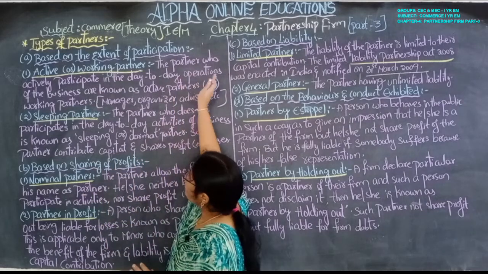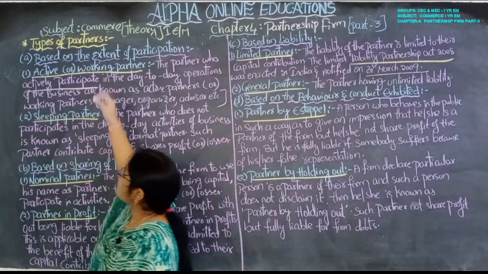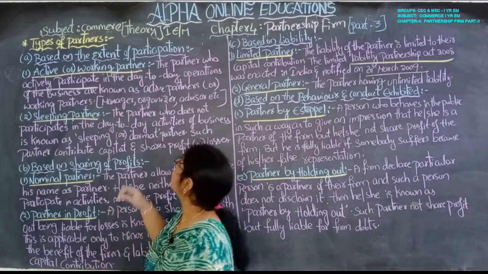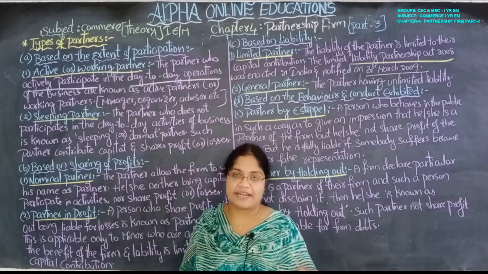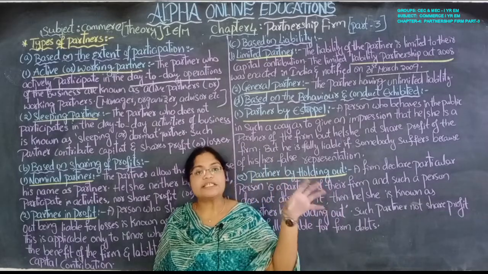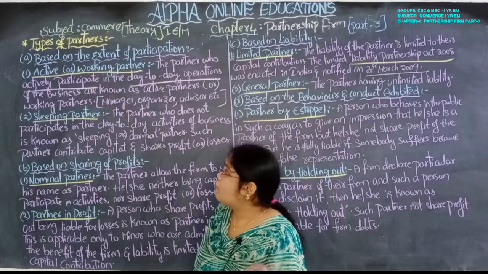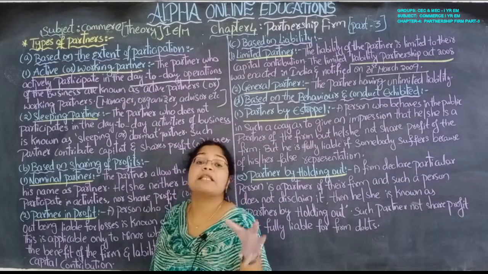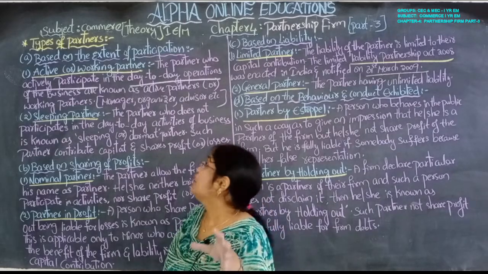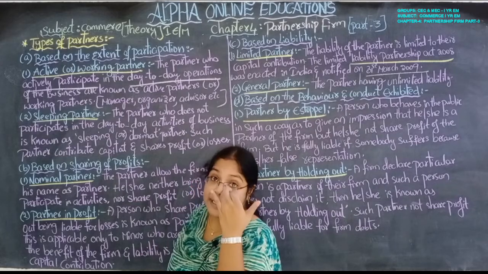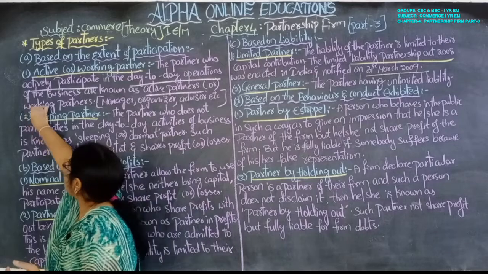The partner who actively participates in day-to-day operations, day-to-day activities of the business, in the partnership business, that partner is known as an active partner or working partner.